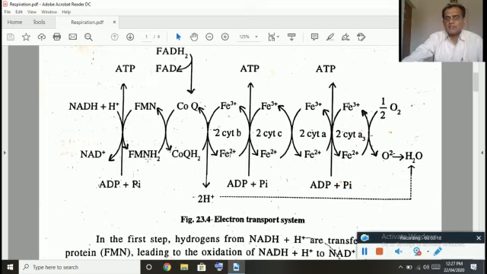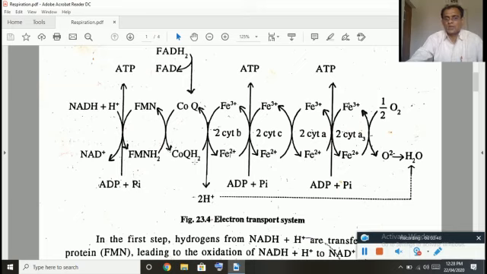Now this FMNH2 undergoes oxidation, releasing hydrogen and electrons. So these hydrogens and electrons are now accepted by coenzyme Q, so it gets reduced to CoQH2. In this step, in the second step, the amount of energy released is not sufficient to form the ATP. So therefore, here ATP is not formed.